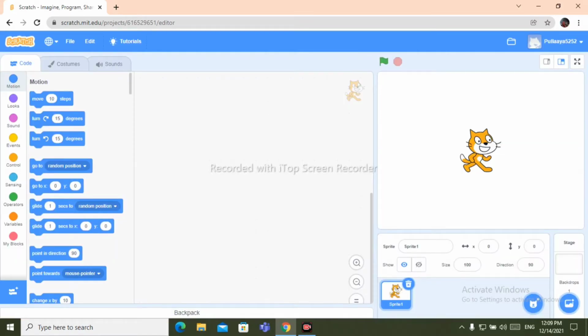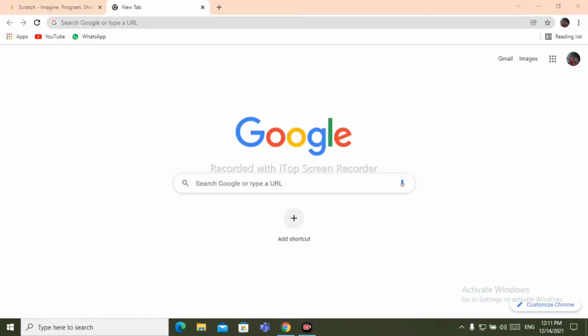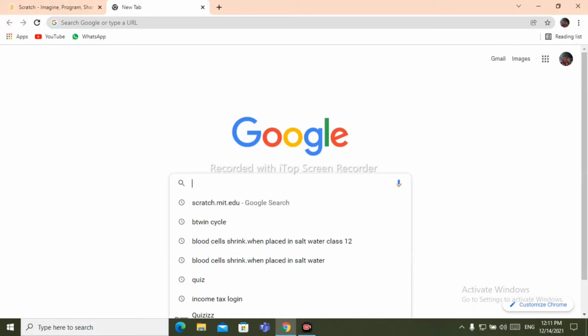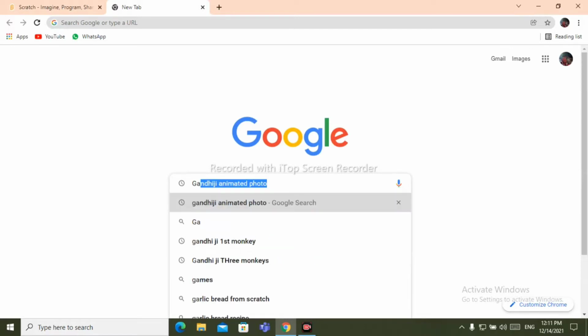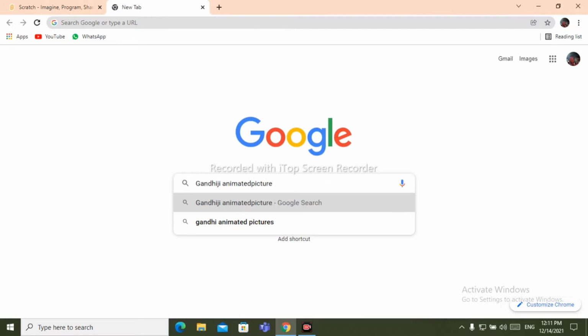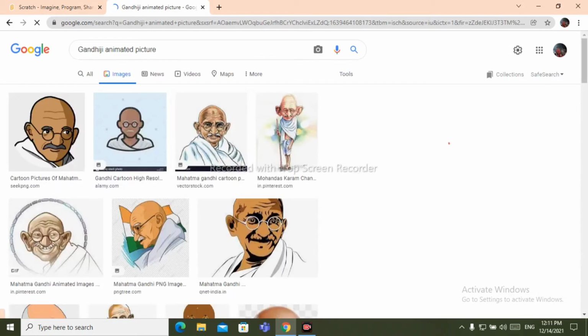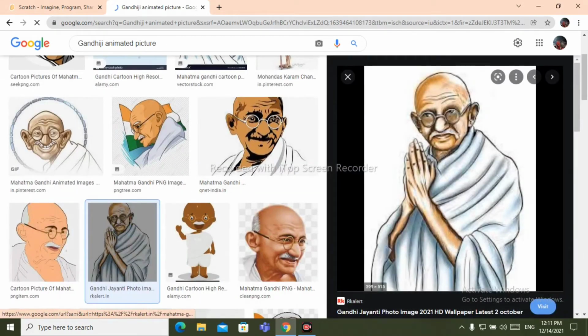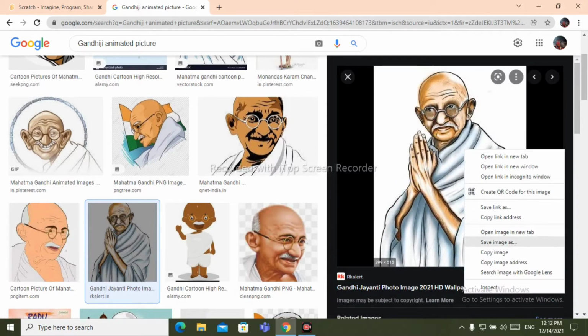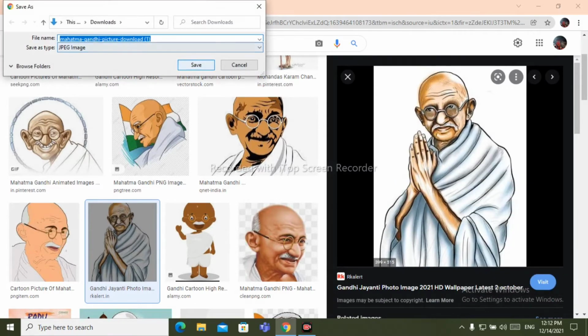Now let's choose the sprites. Our first sprite will be Gandhiji's. So type here Gandhiji animated picture. Okay. Enter this one, select it, right click here, click on save image as, save it.